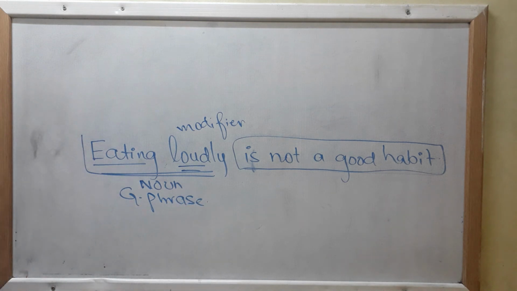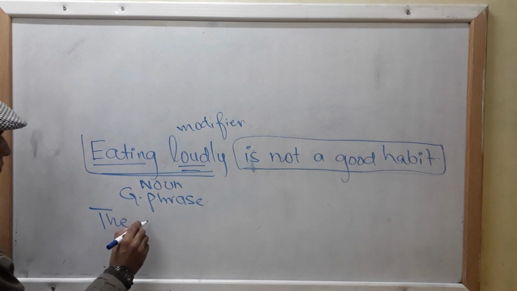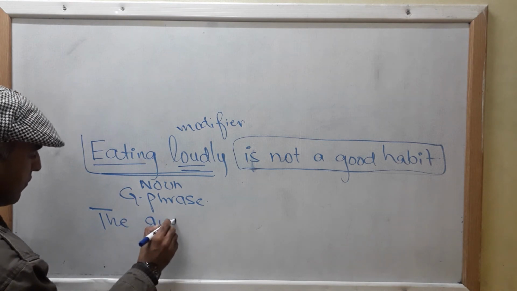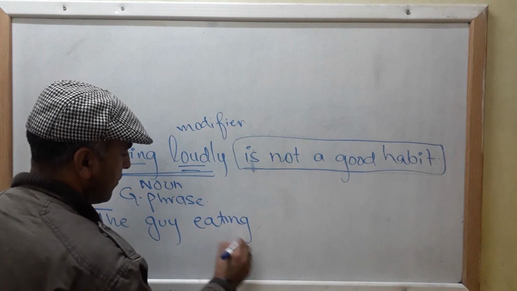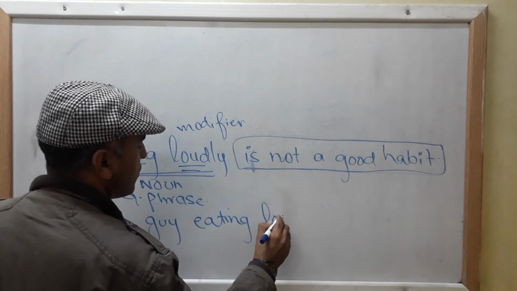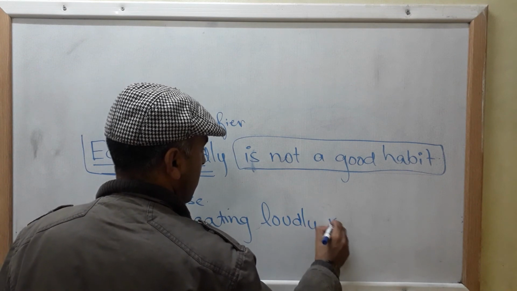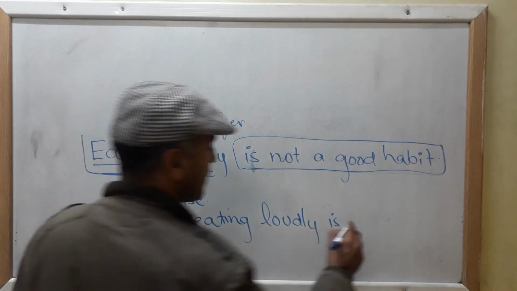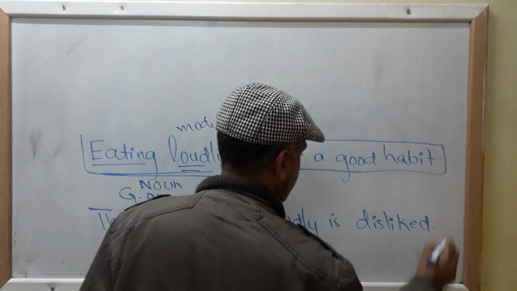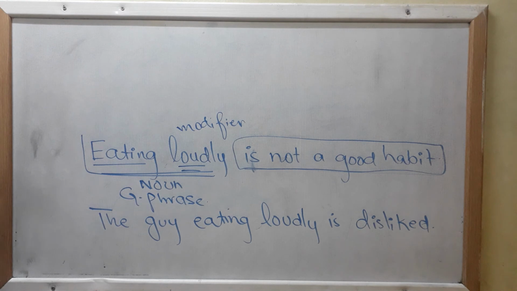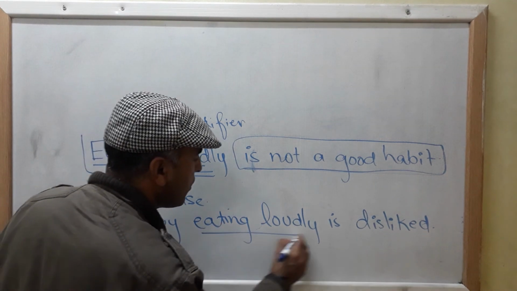Let me give you another example, that of a participle. The guy eating loudly is disliked. Now look, here the guy, which guy? Eating loudly.